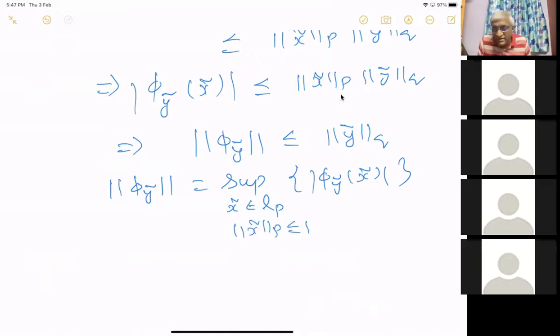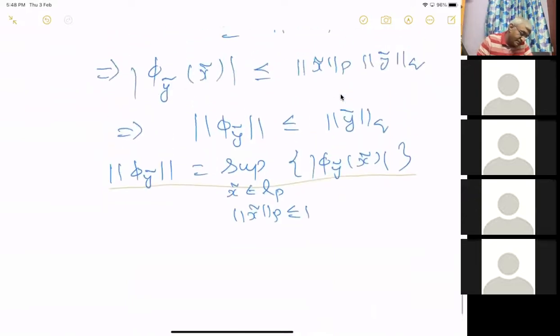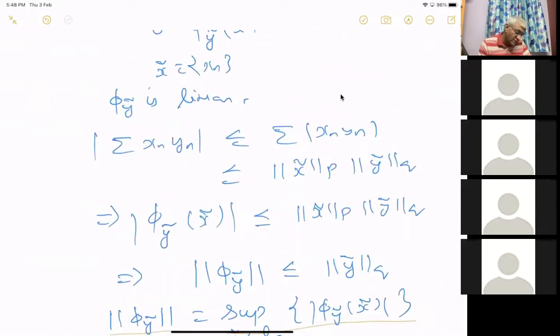This is the definition of the norm as a linear functional. I have already proved that this norm is less than or equal to the norm of y tilde. I have to prove that it is equal. For that, I only have to produce an element x tilde in L^p, a sequence, whose norm is equal to 1 and which evaluates to the norm of y tilde. That is what we want.